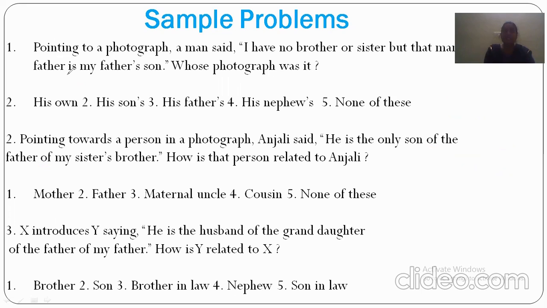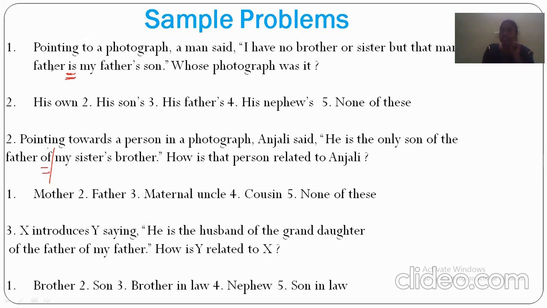So let us say, for all this, the shortcut is: if they have given "of" in the problem, we have to start from the back side onwards and put a line here. In this kind of problem, "of" is not given, so we consider "is" as the equal symbol, which means the relationship after "is" equals the relationship before it.